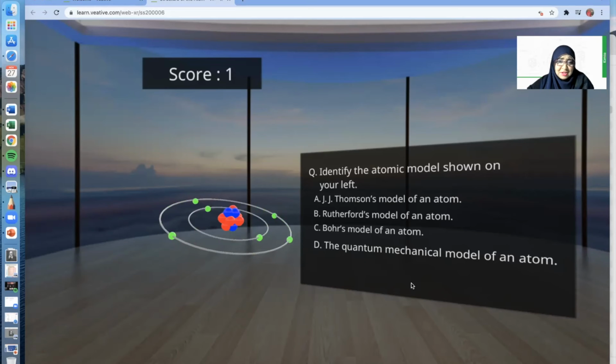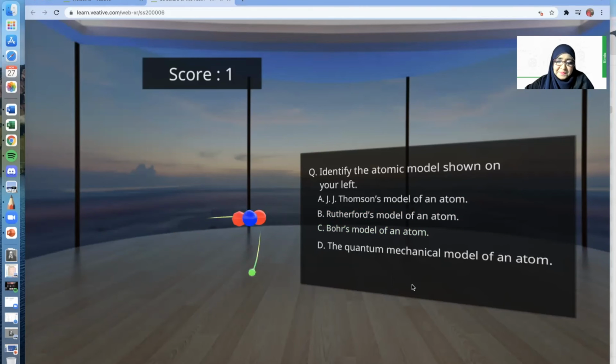B. Do you think it follows? Okay, you sure? I'm going to go with your answer B. Oh my goodness, I didn't get a point this time. No, it's not quite right. So I'm going to go with my answer, which is C. That's right. All right, let's move on.